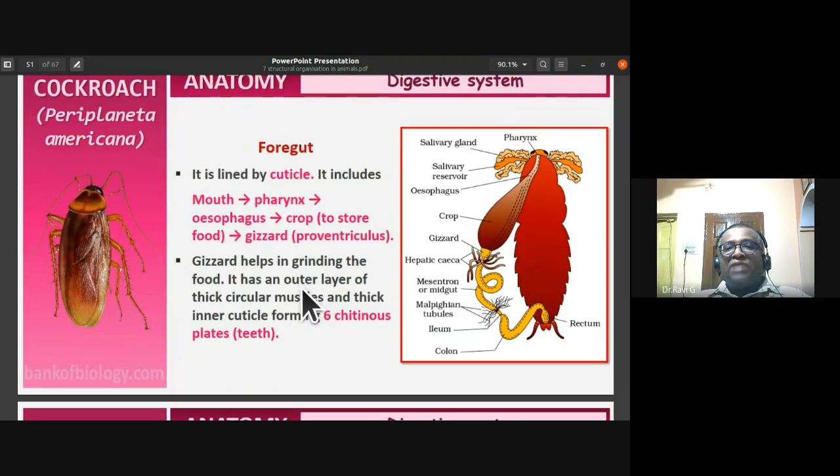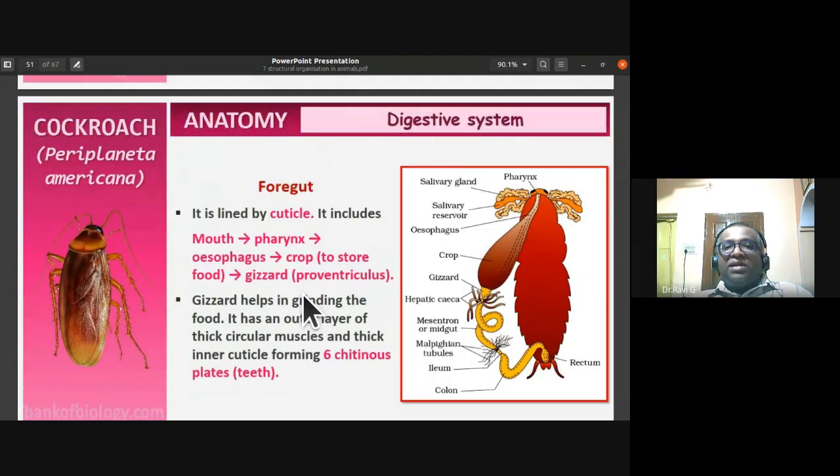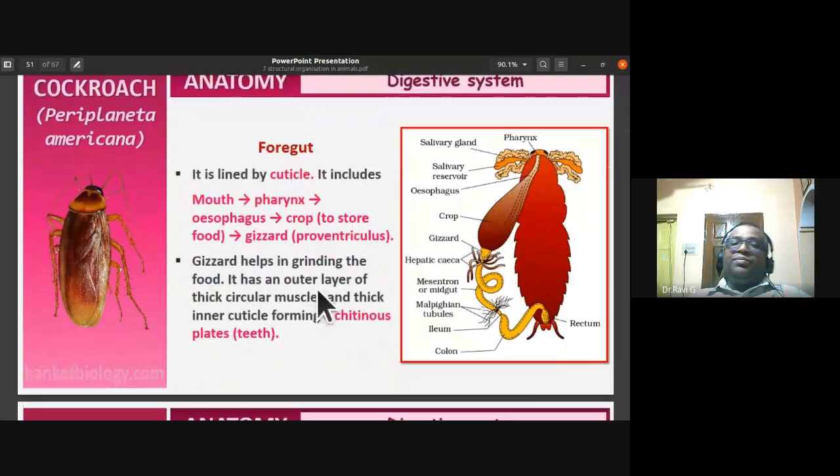So let us discuss one by one the different parts of this digestive system. See, the foregut, what is it made up of? It is lined by cuticle. So foregut is lined by cuticle. It includes the mouth, pharynx, esophagus, crop, where food is stored, just like the stomach, and gizzard, which is the proventriculus.